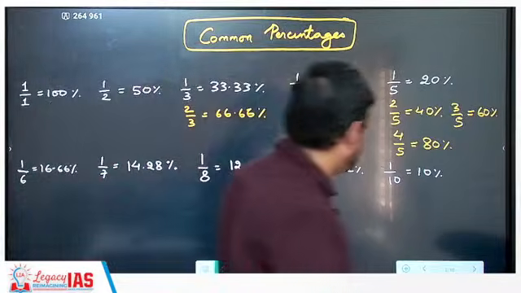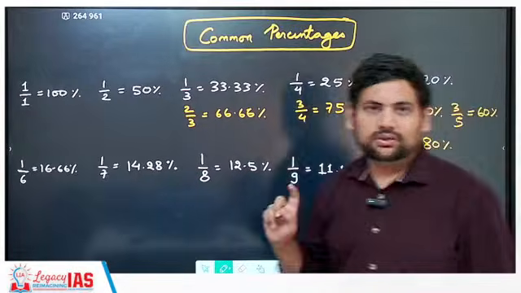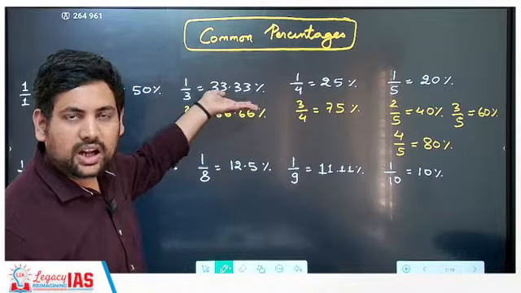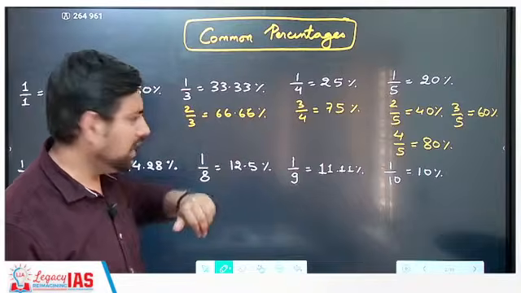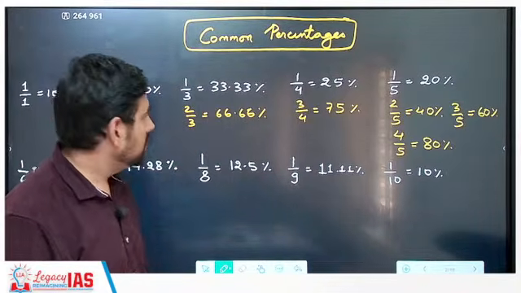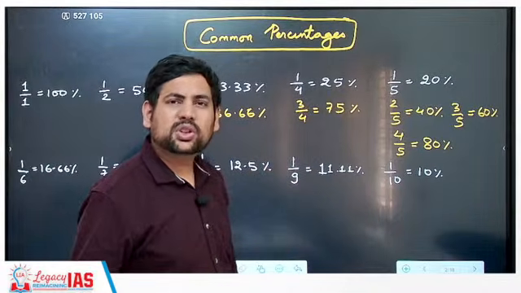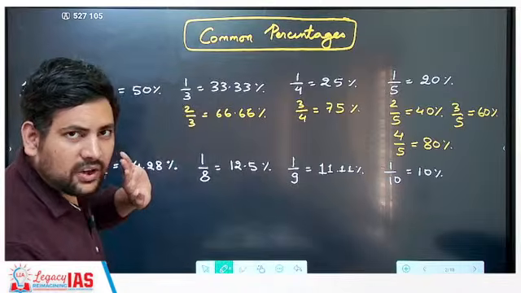Now, apart from this, there are some that I have written in yellow. These are very useful and they are derived from the upper ones. For example, 1 by 3 is 33%, correct? 33.33. Then 2 by 3 will be double of this, so 66.66%. 1 by 4 you do know is 25%. Then 2 by 4 is what? 2 by 4 is again 1 by 2, so that I already know.